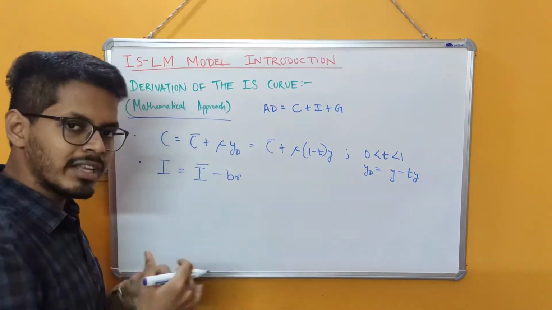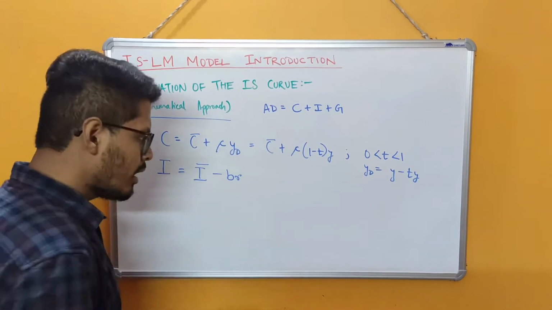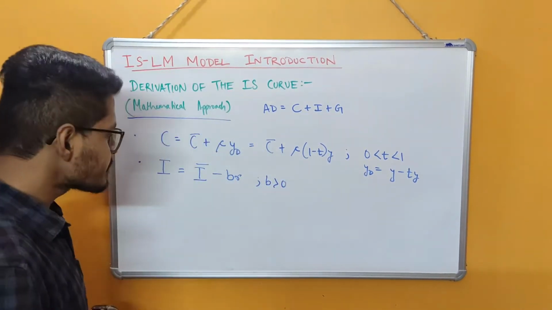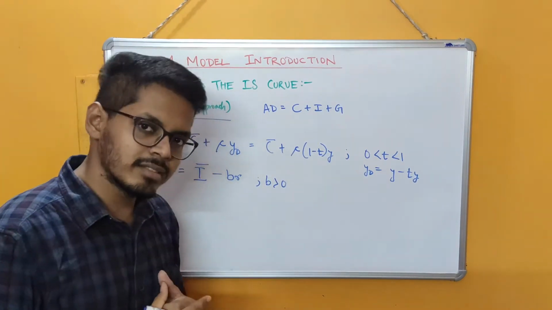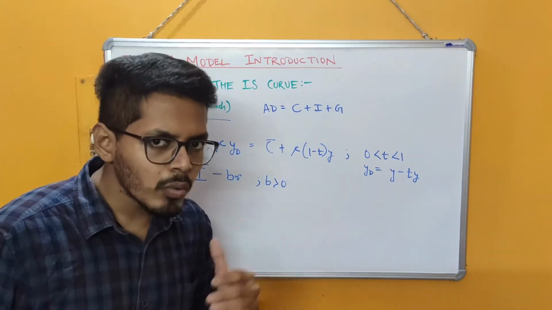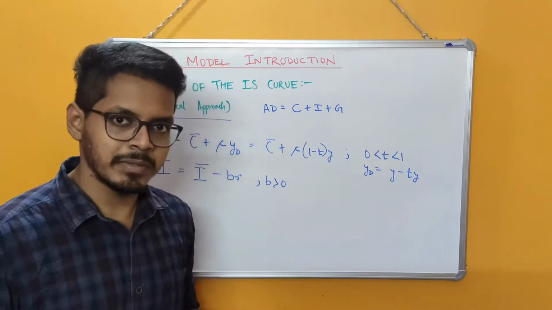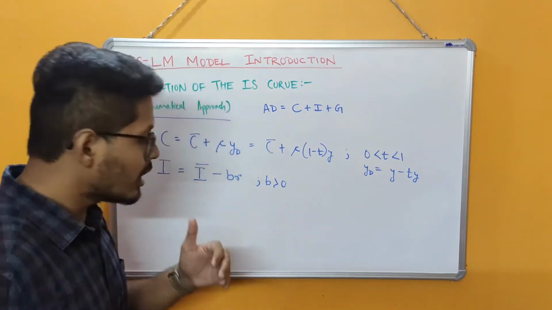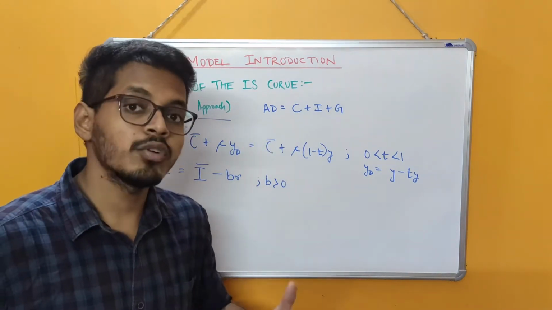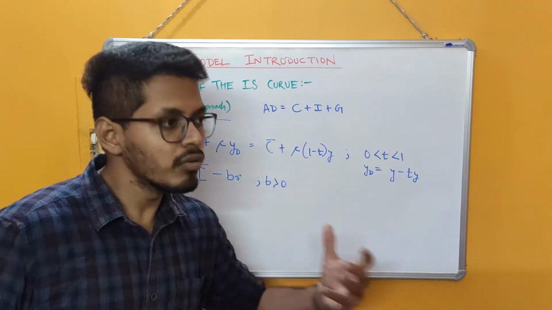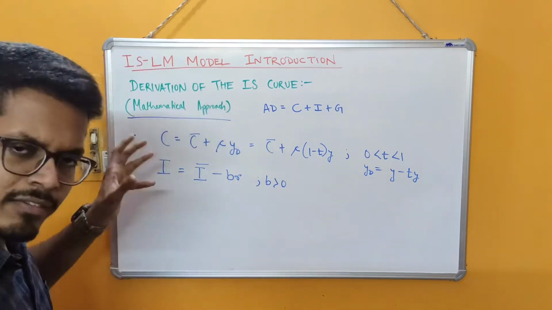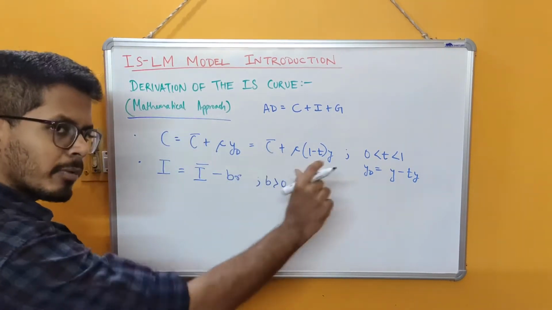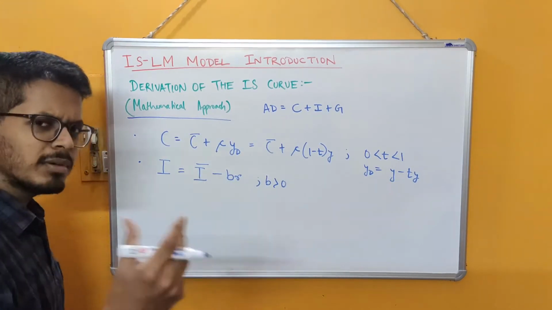The slope is equal to minus B when plotted with respect to R. And this is quite obvious, because if you think logically, if the rate of interest rises, those business firms who are borrowing money so that they can make investments will be demotivated or discouraged to borrow, because their cost of borrowing is rising. They have to pay higher and higher interest now for the amount that they are borrowing. So investment has a negative relation with R, and the slope is minus B, where B is a positive constant, and this I bar is simply the autonomous part.